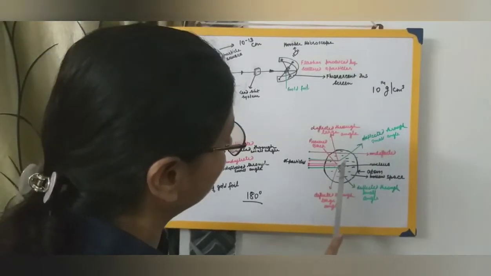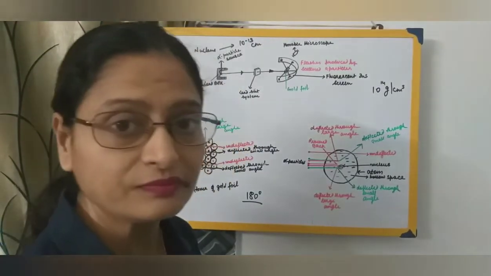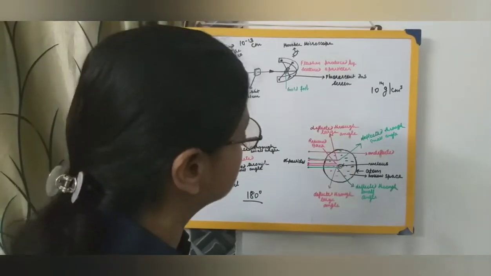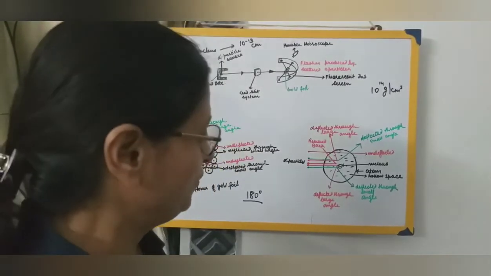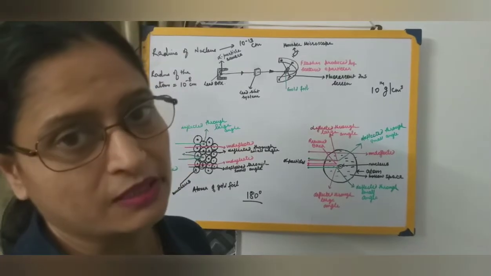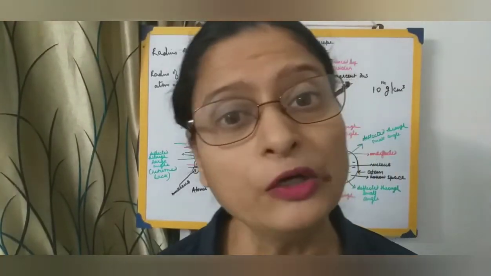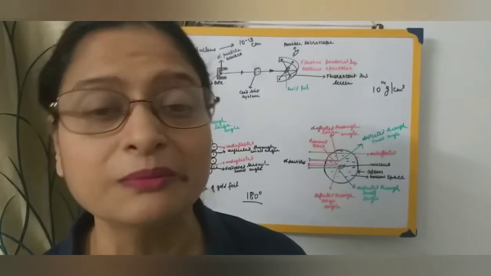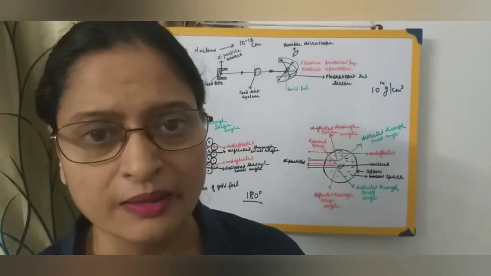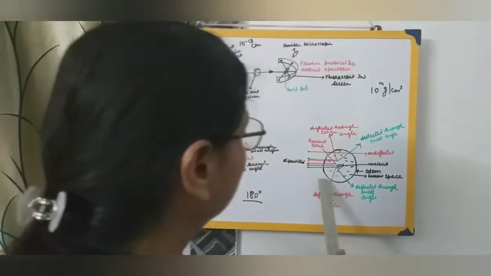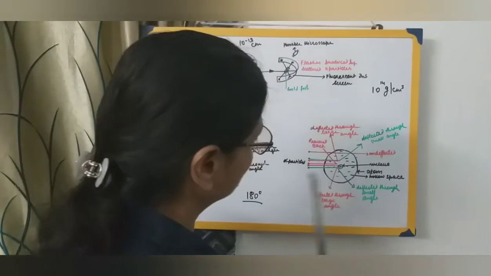If the electrons fall into the nucleus, obviously the atom is collapsing. But does it happen? If atoms were collapsing, the world would have collapsed by now. But the world has not collapsed. That means the atoms have not collapsed, the matter has not collapsed, nothing has collapsed. So this theory proved to be a failure.